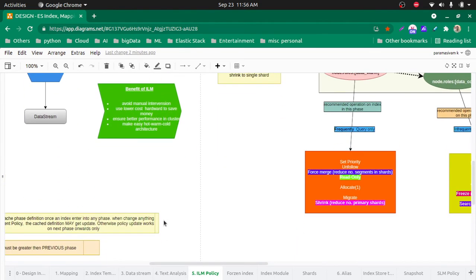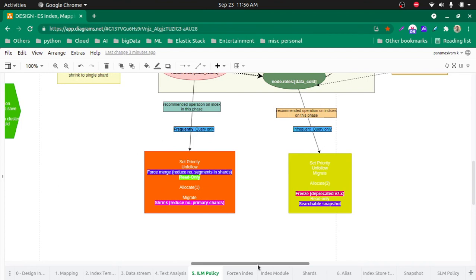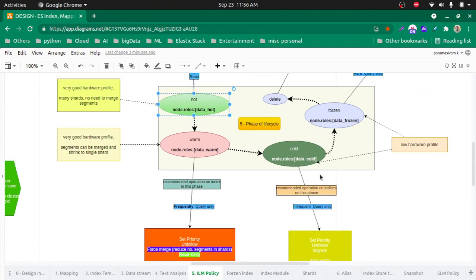Once the index enters the ILM policy, the phase definition is cached by ILM. ILM is kind of a thread or process within Elasticsearch, right? It caches the ILM policy and applies it to each phase for the particular index. But if you make any update to your policy, it may try to change the cached phase definition; otherwise the previous phase will continue, and in the next phase the updated policy will be applied.